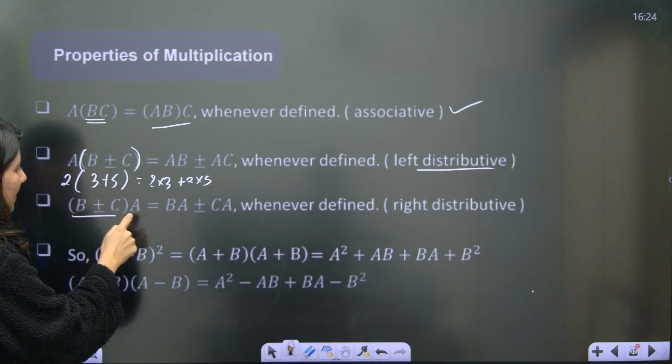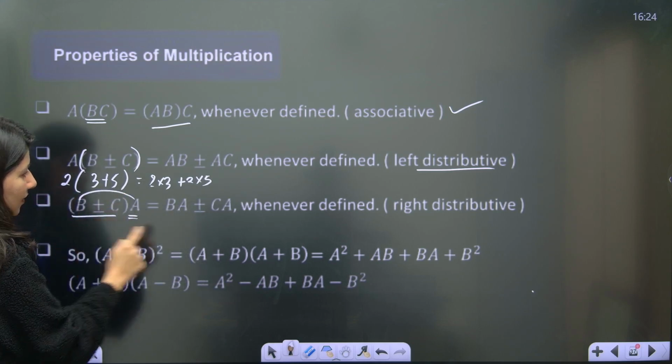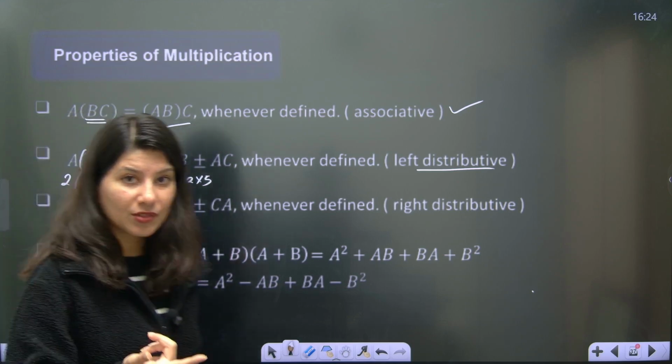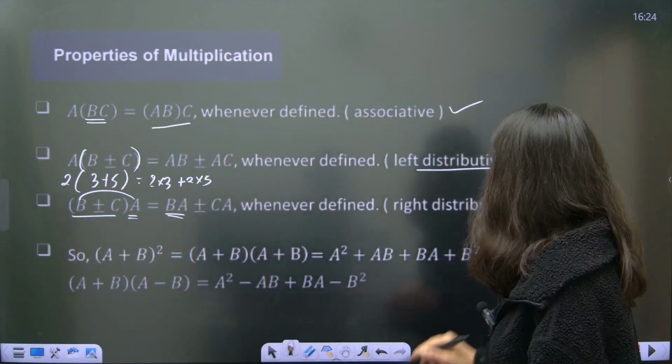So see, B plus C times A is there. So now BA, can you see? BA, and this is CA. Okay, the right distributive. I hope that this is clear.